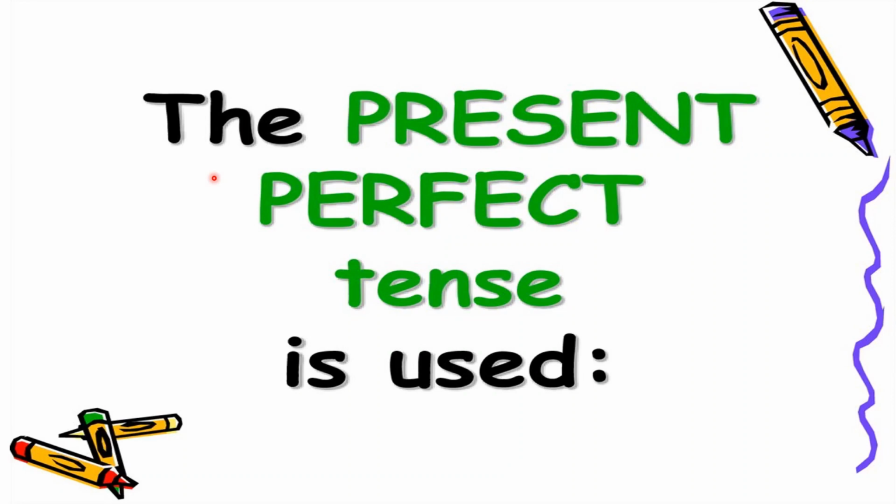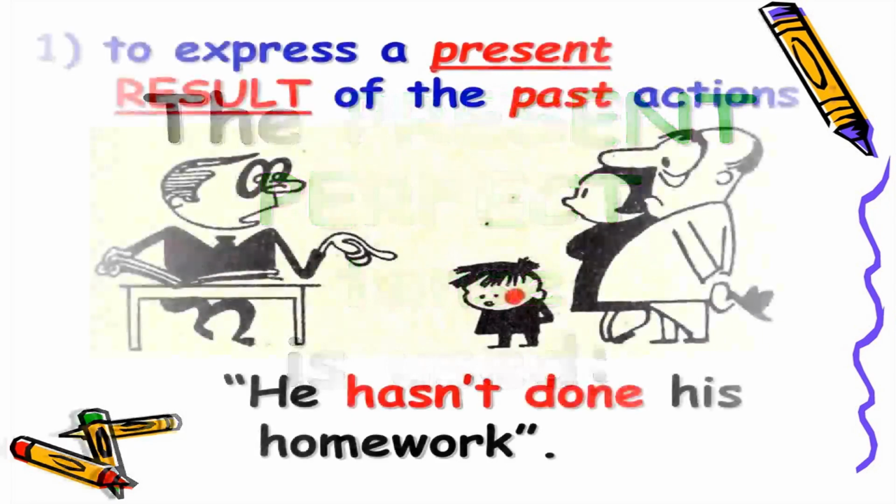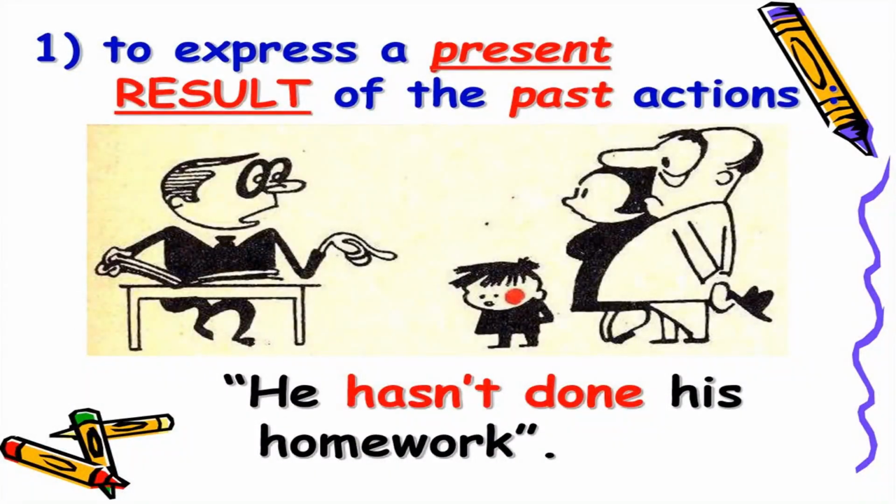As the name says, it is in the present, and perfect means completed, and tense is about the time. The present perfect tense is used normally. Number one is to express a present result of past actions. The meaning here is that what you did in the past, the result is in the present situation.